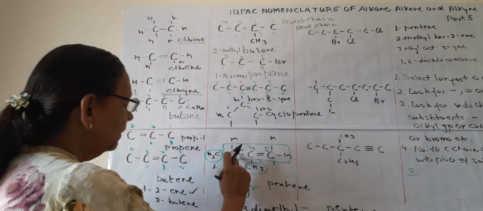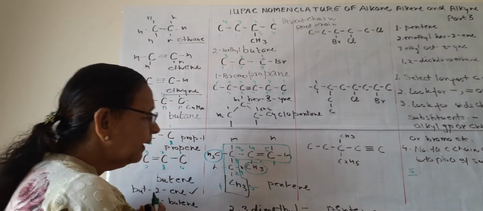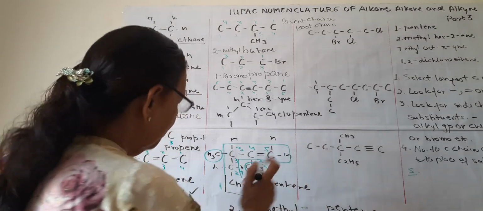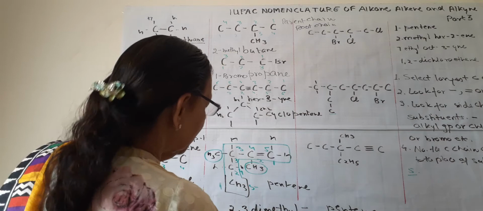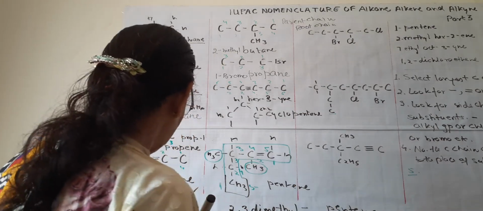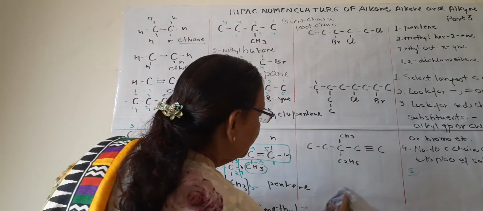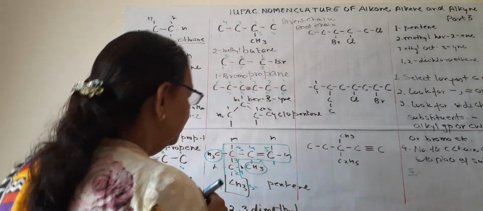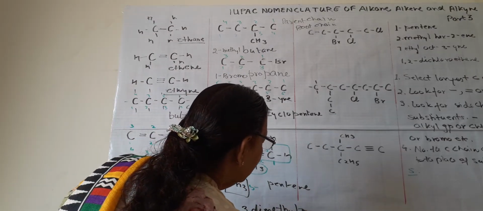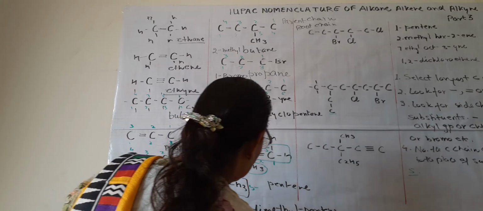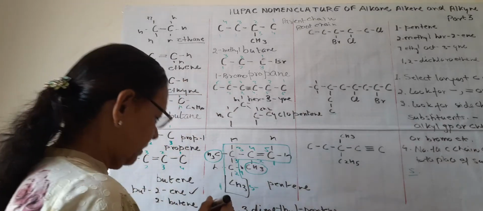So 2, 3 dimethyl hyphen pentene. So the name of this compound is 2,3 dimethyl pentene. Okay, is it clear? Pentene should be written near this. 2,3 dimethyl pentene. So this is the name of this compound.